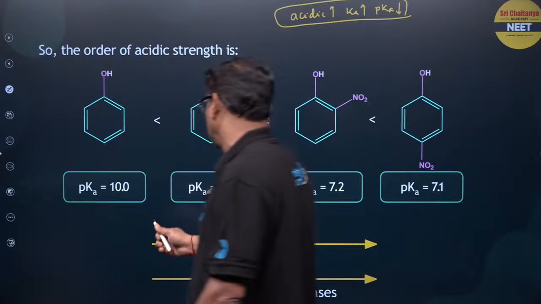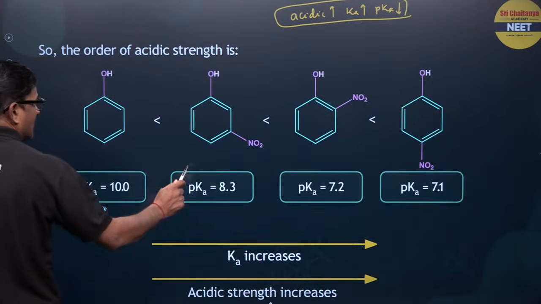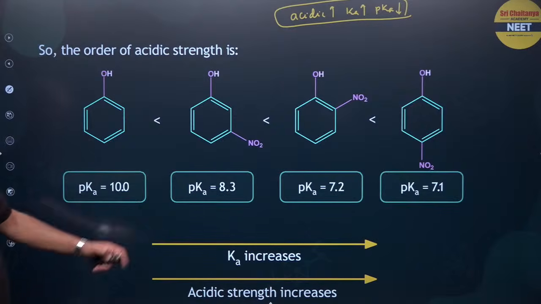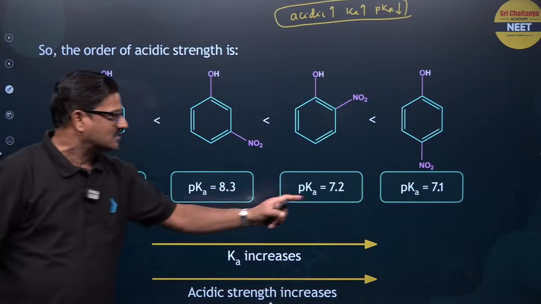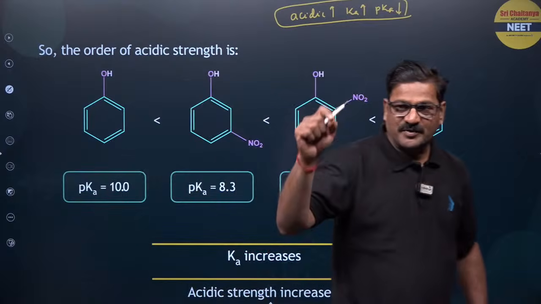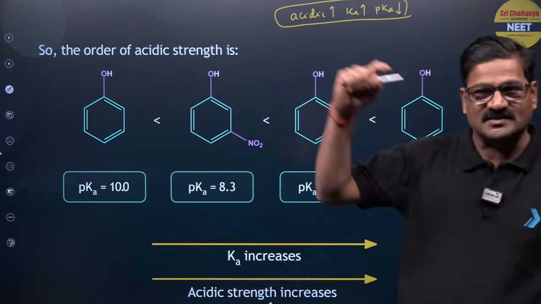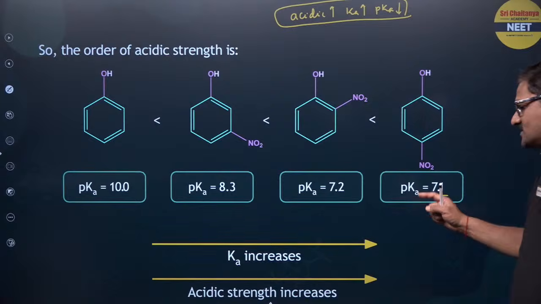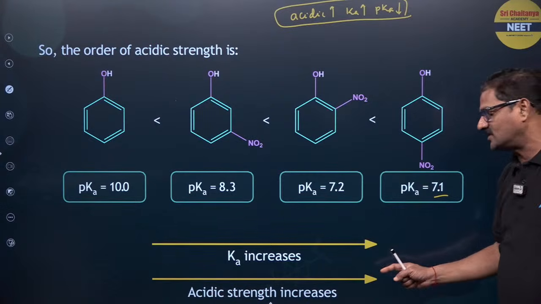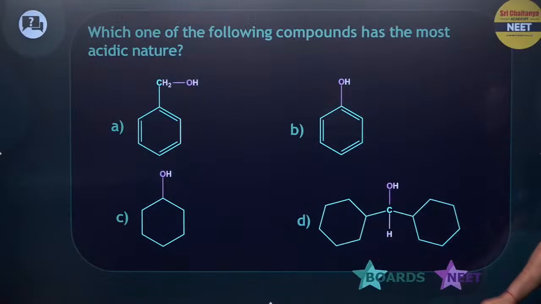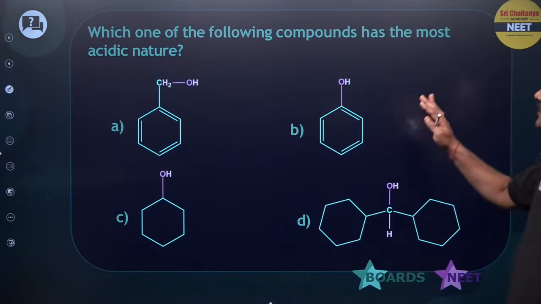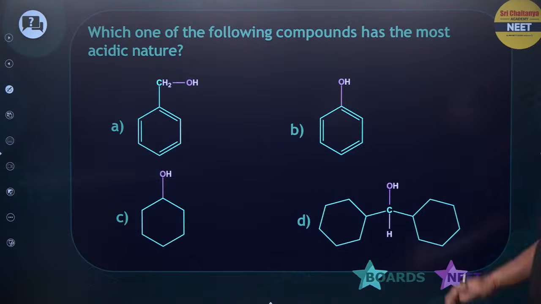Phenol pKa is 10, meta nitro pKa is equal to 8.3, ortho nitro 7.2 and para nitro 7.1. So this is the least pKa value, has the highest acidic strength, so as Ka increases, acidic strength increases, pKa value decreases. So among these, which of the following compounds has the most acidic nature?